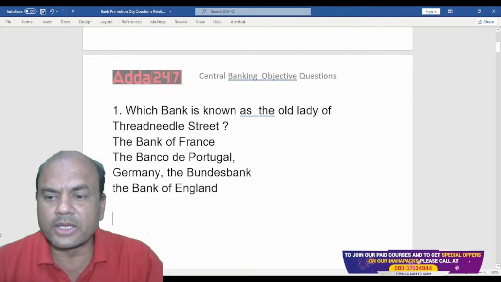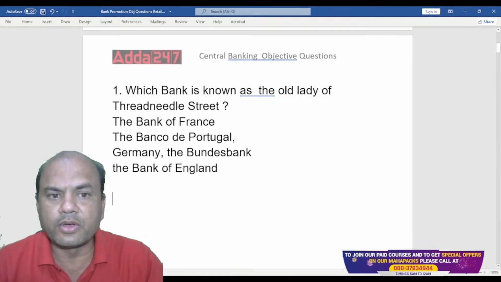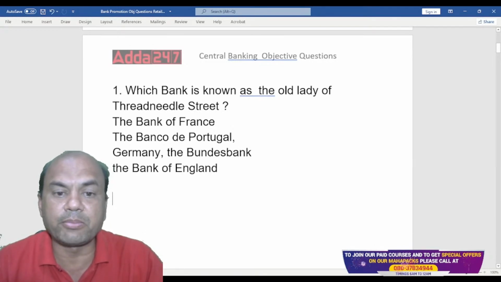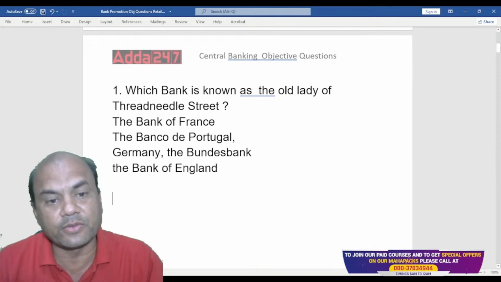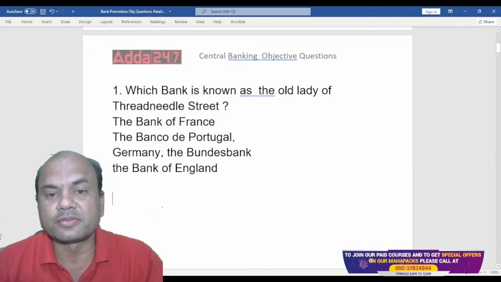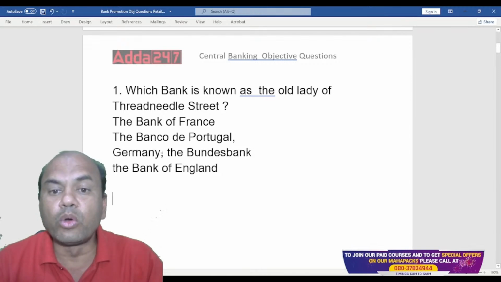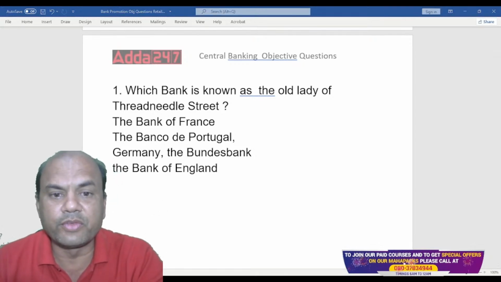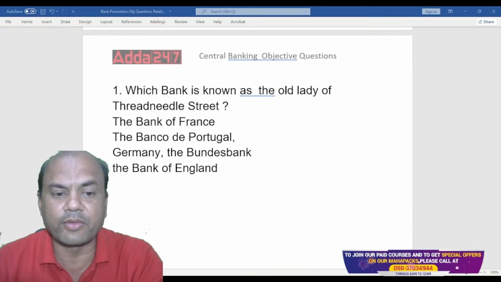Which bank is known as the old lady of Threadneedle Street? Bank of France, Banco de Portugal, Germany's Bundesbank, or the Bank of England. Type in the comment section. Old lady of Threadneedle Street. This is something new. So which bank is known as that?